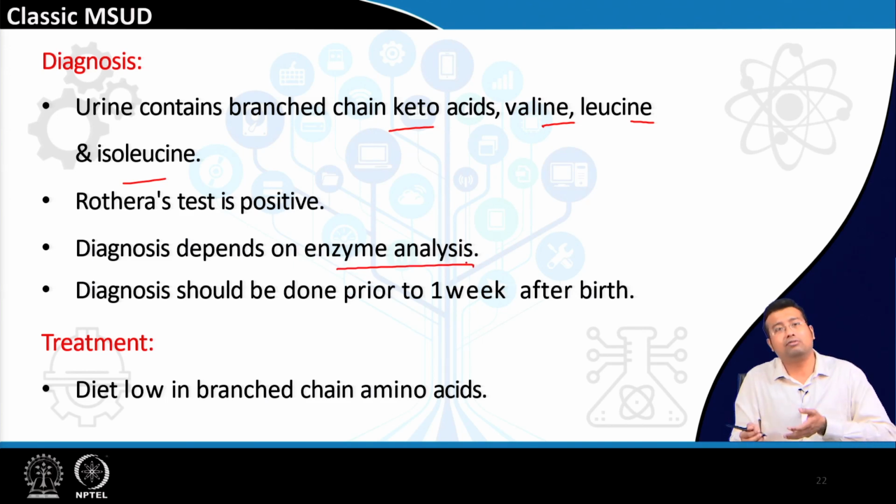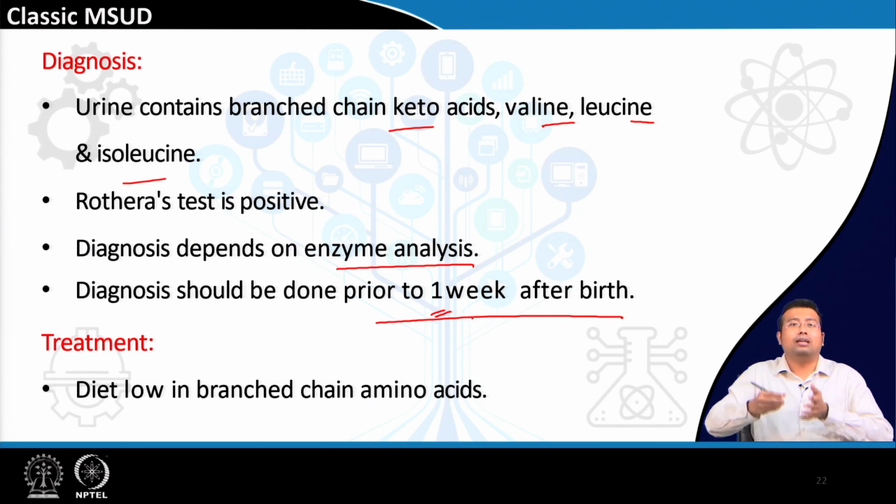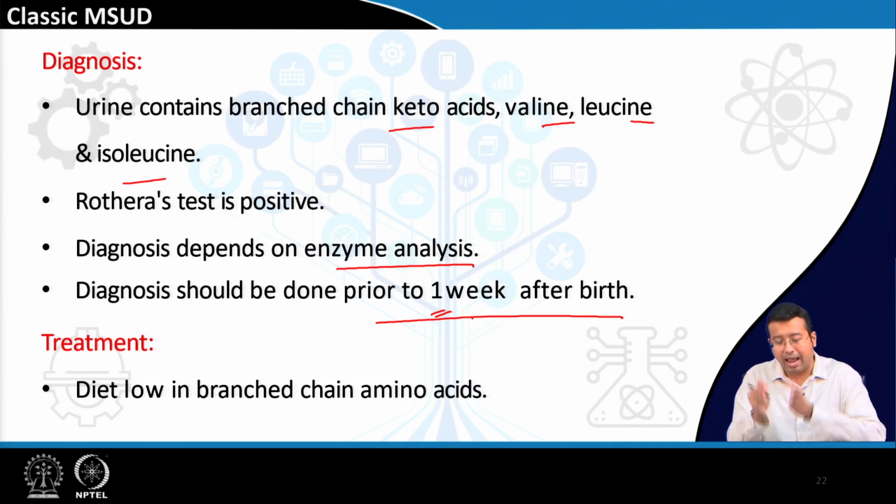Now, the diagnosis depends on enzyme analysis. I told you the level of the enzyme in classic MSUD is less than 2%, right. And very important, the diagnosis should be done prior to birth or within 1 week after birth, right. Means if we let the baby remain undiagnosed, these symptoms continue, and if it is detected prenatally, it is very good. If it is not detected prenatally and if we cannot detect even after 1 week has passed, by then the brain development is so much hampered that it will lead to permanent mental retardation and it can even lead to death.